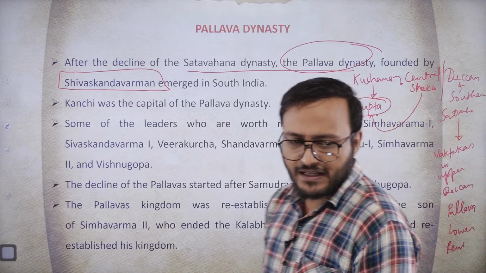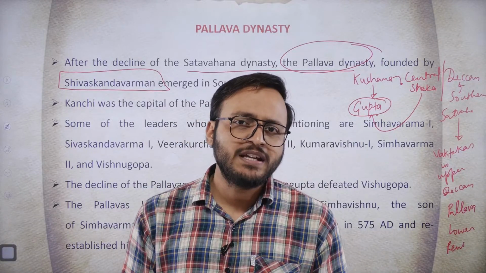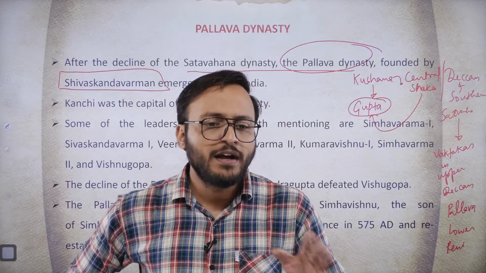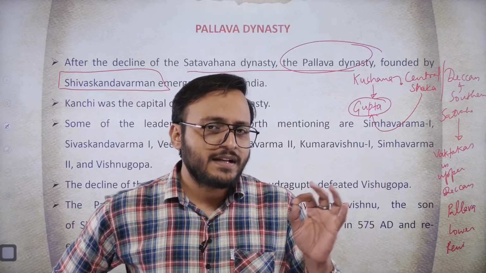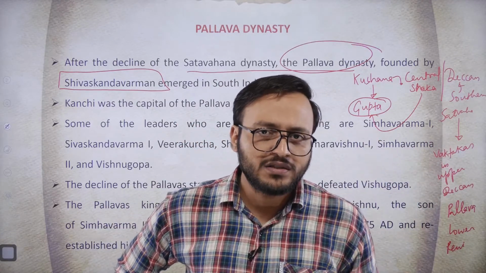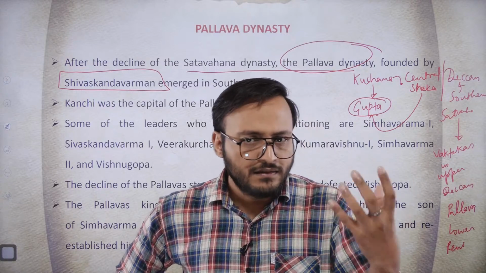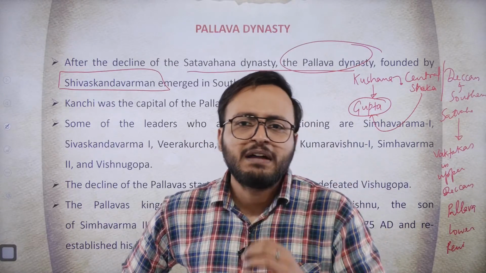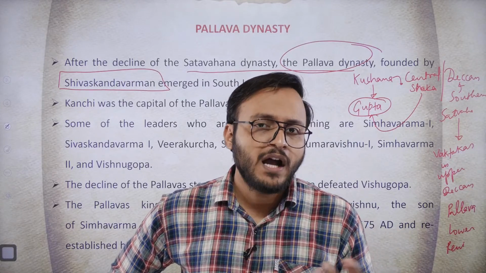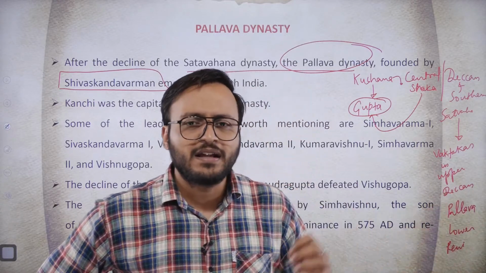So we can understand very clearly that approximately in the time period of 300 AD, 400 AD, these three dynasties were ruling: the Gupta dynasty in northern India, the Vakataka dynasty in the Deccan, and the Pallava dynasty in southern India. However, Pallavas were not that influential or powerful during their early phase.